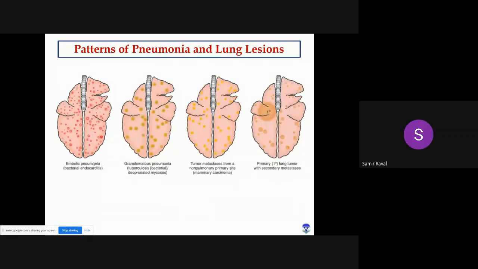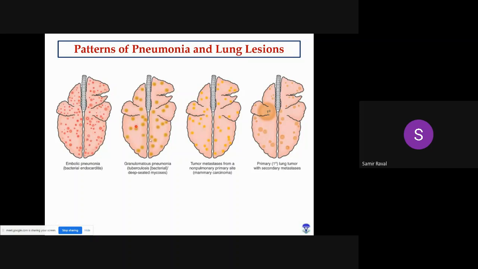Then embolic pneumonia. Here generally there will be an embolic shower. Most commonly due to valvular endocarditis, bacterial pathogens are continuously bombarding into the lungs, and because of this, any lobe of the lungs can be affected randomly. Here you can see these dark spots are showing focal areas of pneumonia.